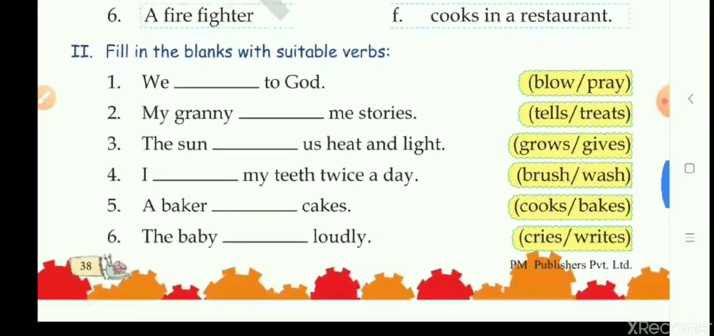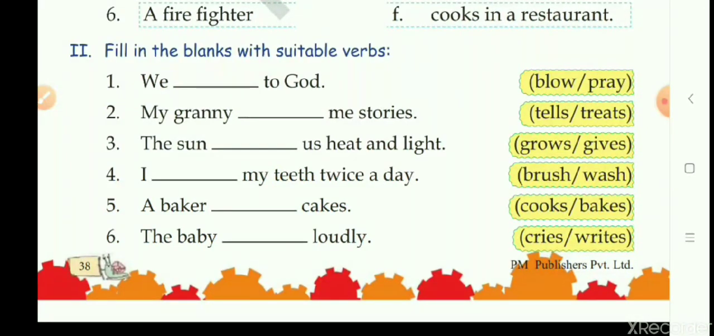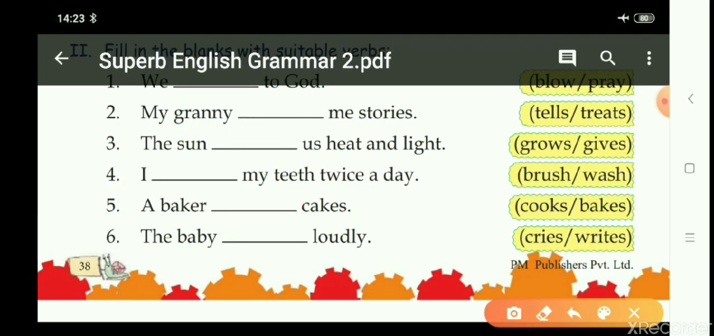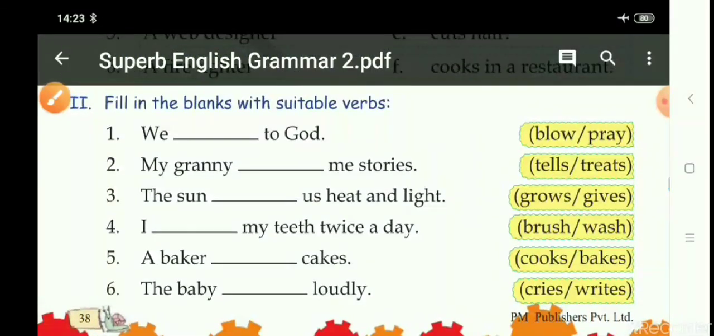Here, as you can see on your screen, fill in the blanks with suitable verbs. Now, as you can see, children, six sentences are written. Those sentences have blanks. So you have to fill in the blanks with the options given in the bracket. Each sentence has two options. You have to select the correct option, the correct verb, and fill in the sentence. So we will do the first one.